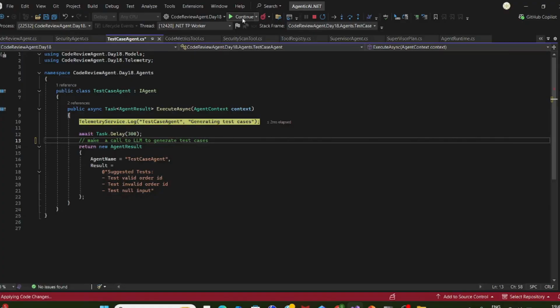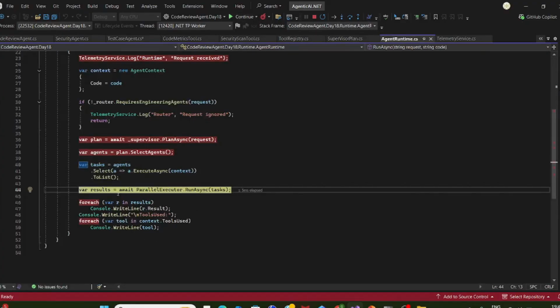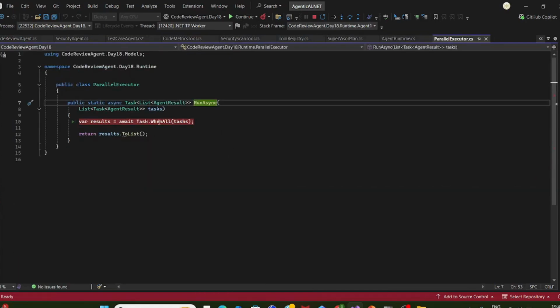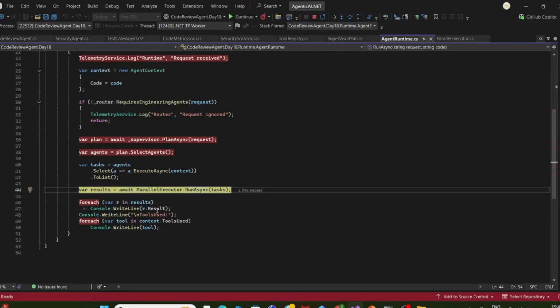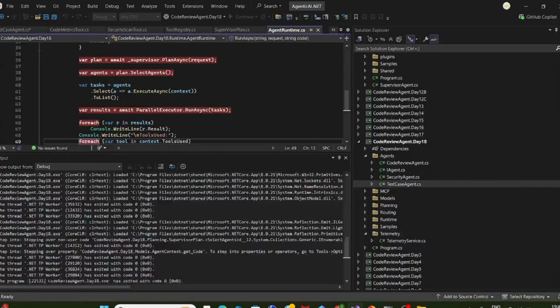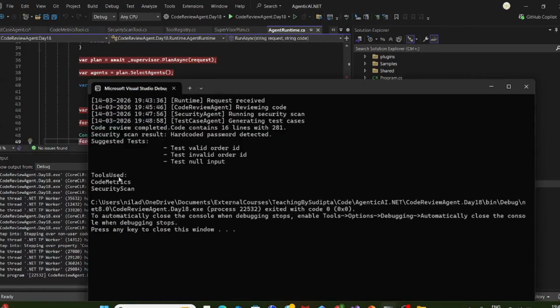Okay. So let's see finally what is happening. Now we have executed all, and in the parallel executor, once all the tasks are finished, only then will it come back, and then we will print the result as well as whatever tools have been used. See this type of information. Tools used: code metrics and security scan. Now the runtime request received: review the code, run security scan, generate test cases. Test case generation means you can visit the unit test case day. Code review completed, line numbers, whatever you want, and the test case suggestion.